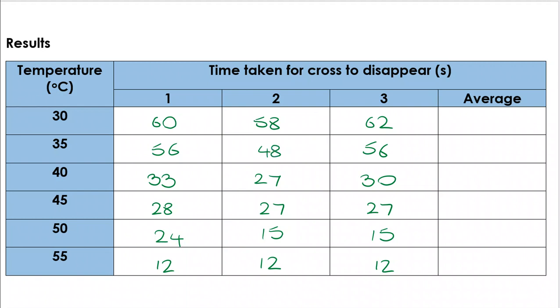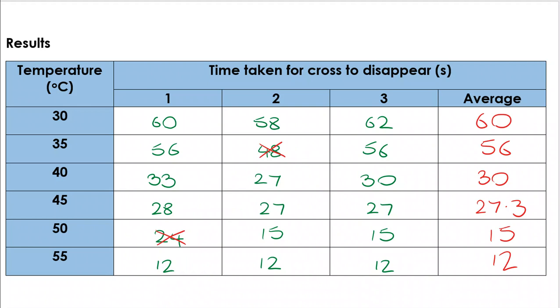If you go through the rest of the table, you can see which others you would disregard, and the only other one that really would be disregarded here is 24. The others are within the range. 30, 10% is 3, so down to 27, up to 33, that works. 12, 12, 12, all identical. Once you've identified anomalies, it is then possible to work out the average. And remember, you don't include the anomaly in the average.